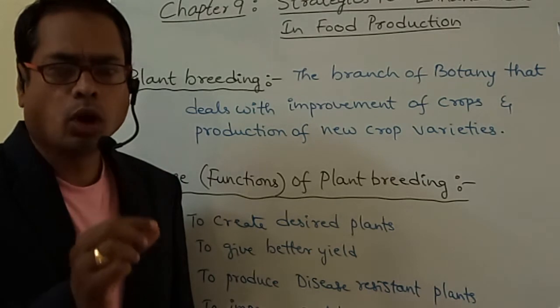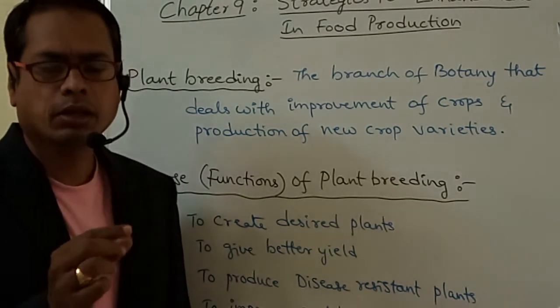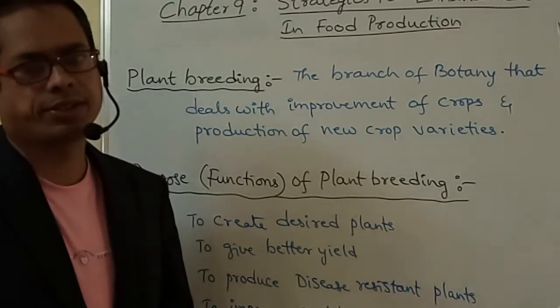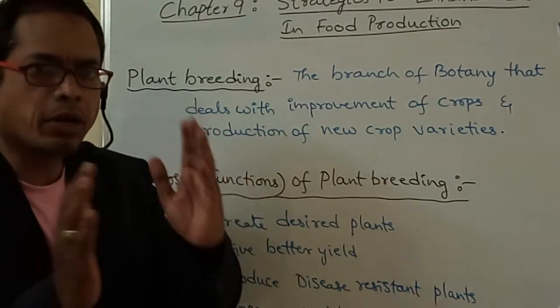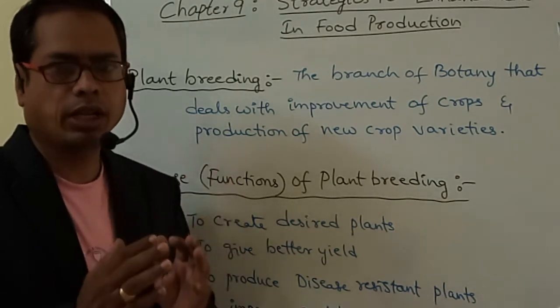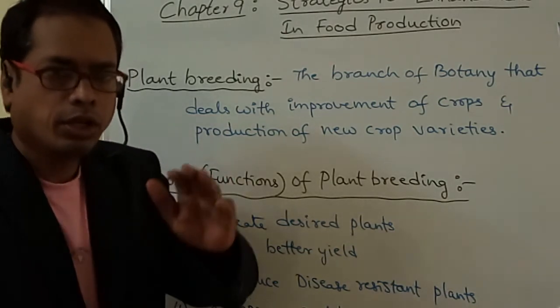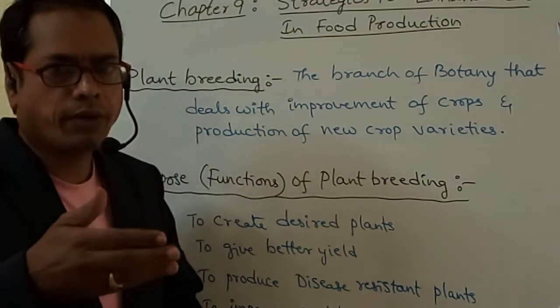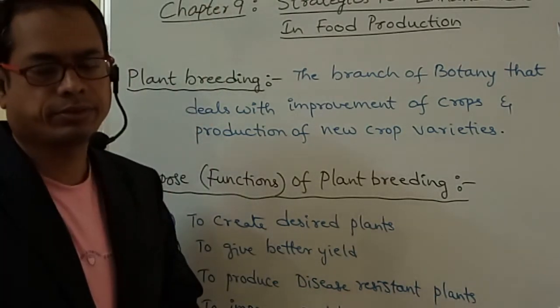Now, what is plant breeding? What is the purpose of plant breeding? We have to discuss. Right, what is plant breeding? It is an applied branch of botany that deals with improvement of crops and production of new crop varieties.